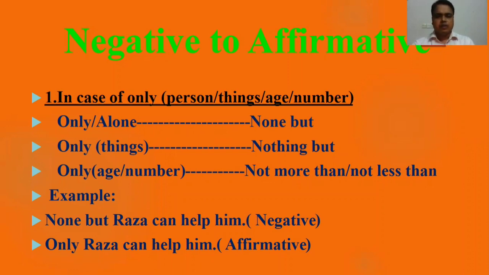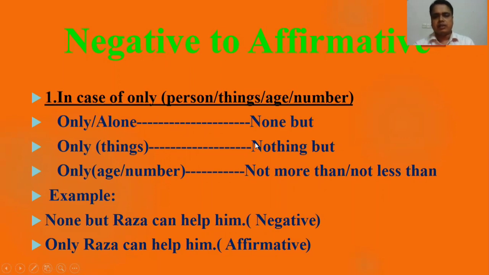You know, the same rules are here: only, alone, none but. Okay, in case of "only," if it indicates a person, we have learned that we have to use "none but" in case of a negative sentence. So if you get a negative sentence with "none but," then you have to use "only." Okay, this is very much simple.